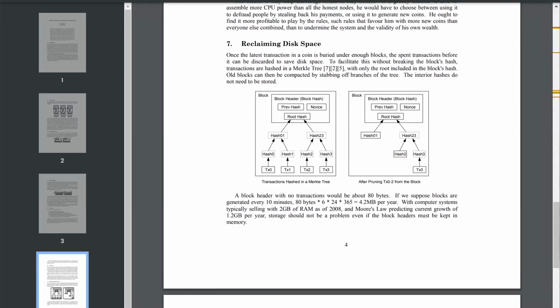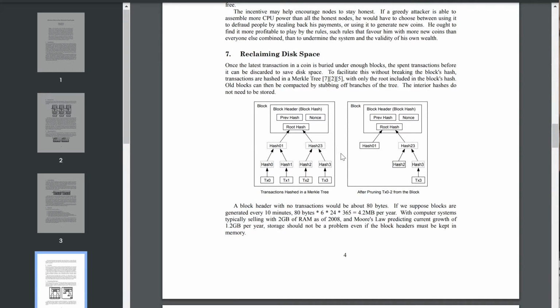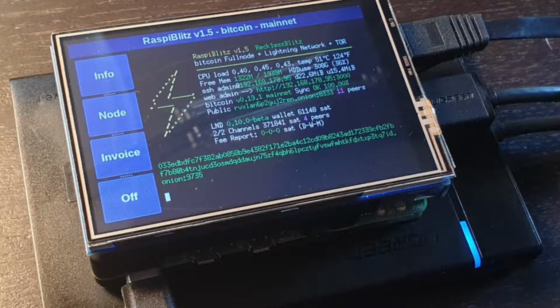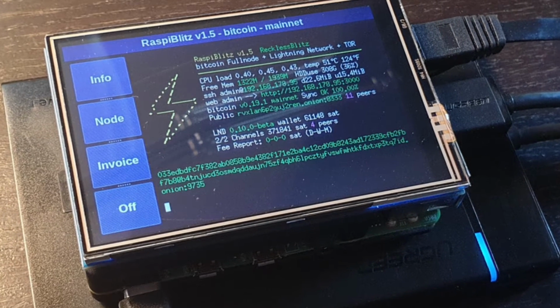The 7th section is reclaiming disk space. Once transactions have reached enough blocks, the information of the blocks can be discarded to save disk space. This is only possible with a Merkle tree. And the idea for this is to make it easy for anyone to store and run a node.